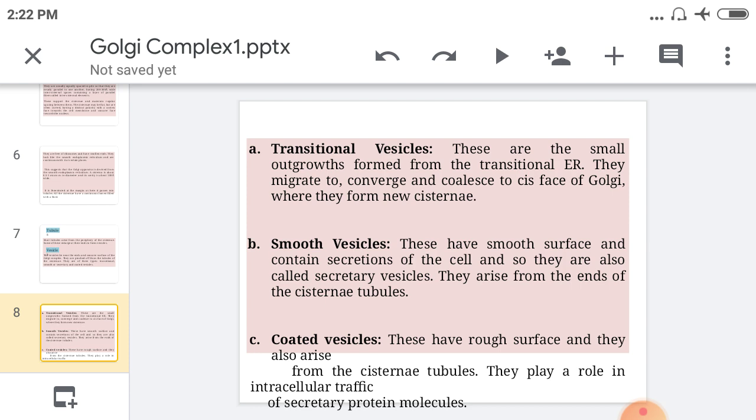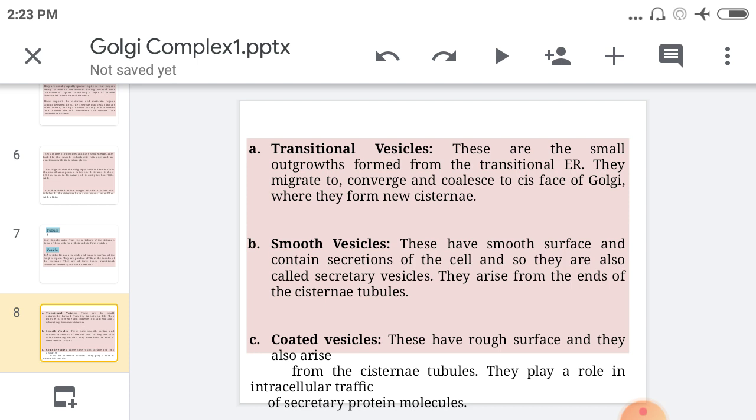Then the third type of vesicle is the coated vesicle. These have a rough surface. Smooth vesicles have a smooth surface, while coated vesicles have a rough surface, which means something is present on them. They also arise from the cisternae tubules. They play a role in the intracellular traffic of secretory protein molecules.